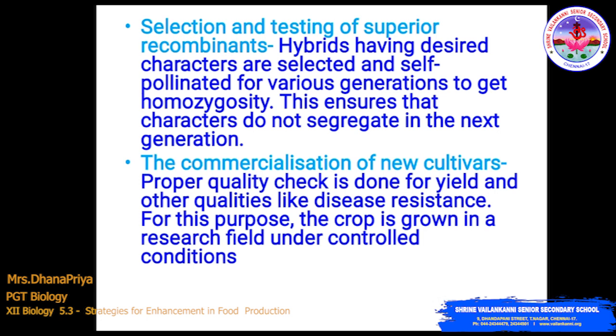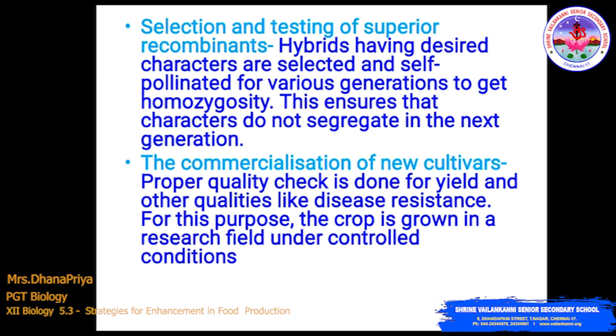Homozygosity is a term used in genetics to describe a situation where an individual inherits the same alleles for a particular gene from both parents. In simple words, two copies of the same allele, such as two dominant alleles, is called homozygous, that is, same zygous. What is heterozygous? Heterozygous means one of each type of allele, one dominant and one recessive. This is the difference between homozygosity and heterozygosity. This ensures that characters do not segregate in the next generations.